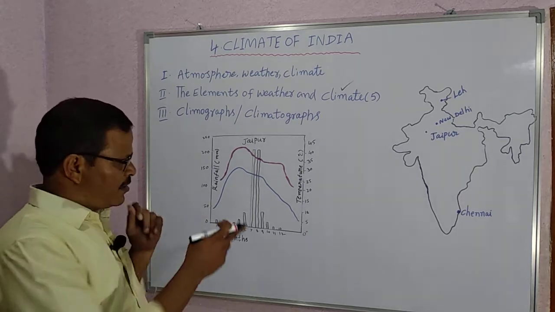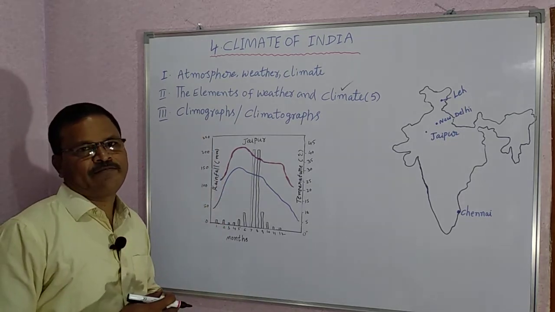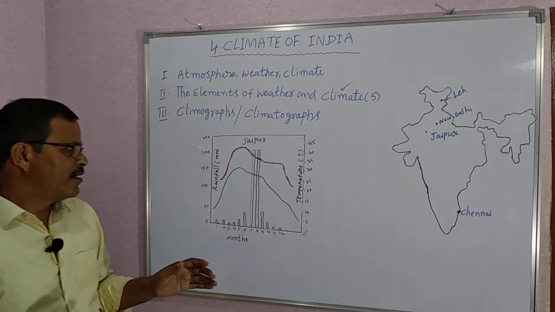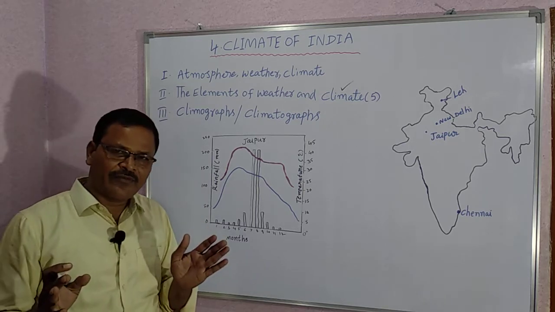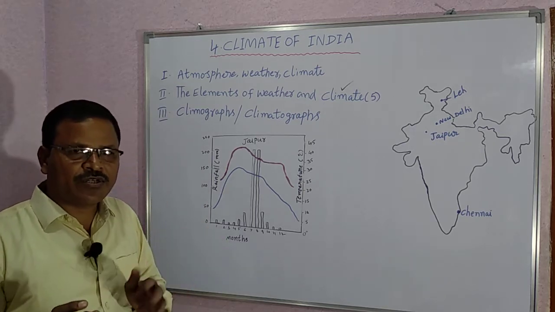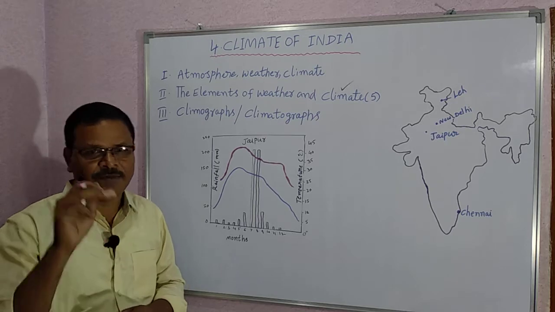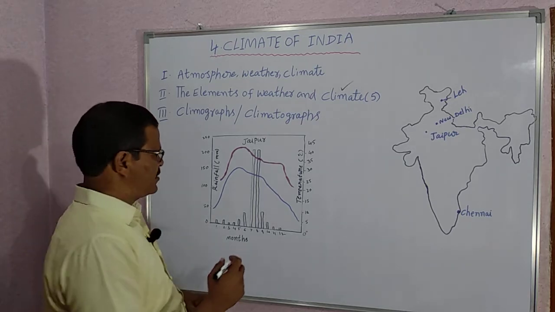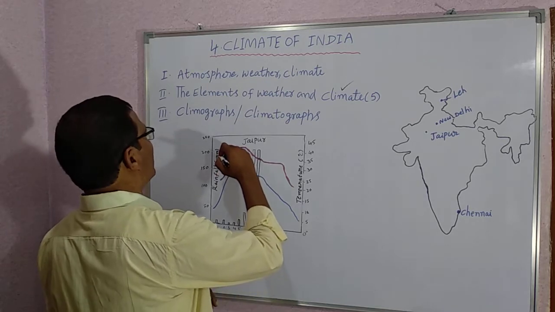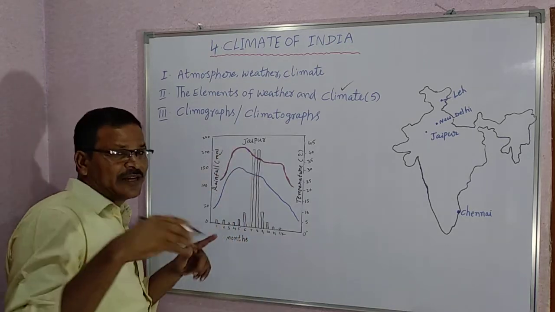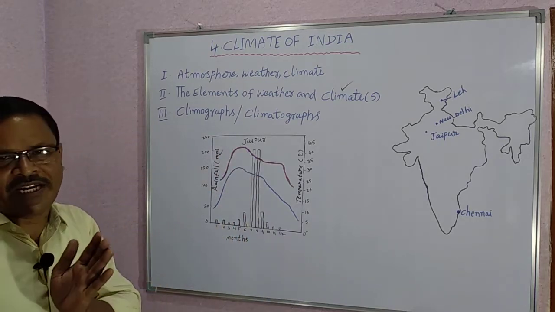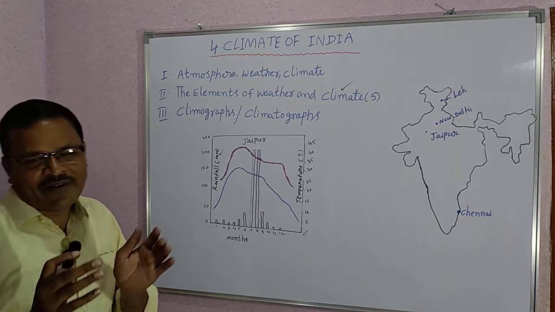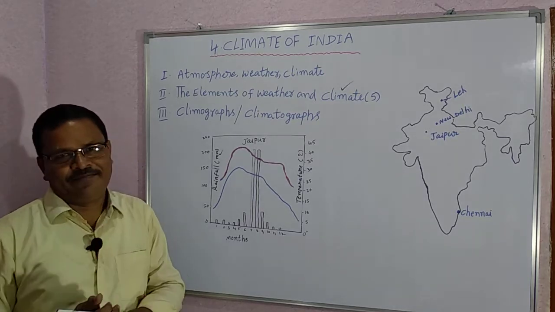All of you observe this climograph. Every climograph tells about 3 aspects. The first one is mean rainfall. Mean rainfall means average rainfall, average monthly rainfall.